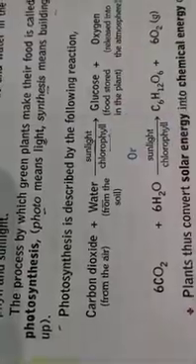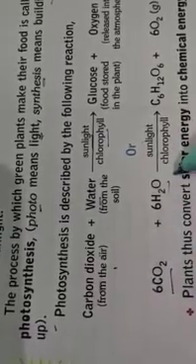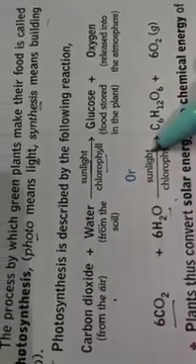For photosynthesis, as I told you earlier, four things are required. What are those four things? Carbon dioxide, water, sunlight and chlorophyll. Carbon dioxide and water, CO2 and H2O, react with each other in the presence of sunlight and chlorophyll. Where is chlorophyll present?